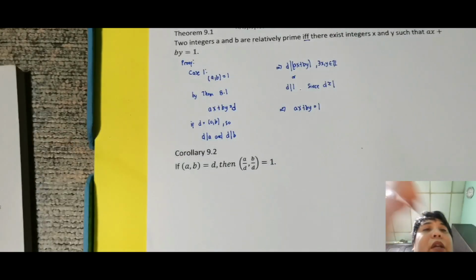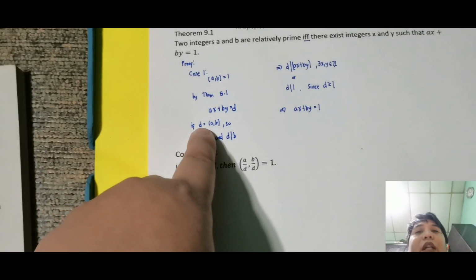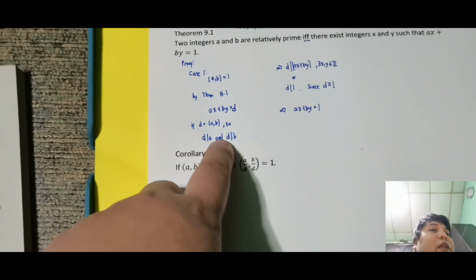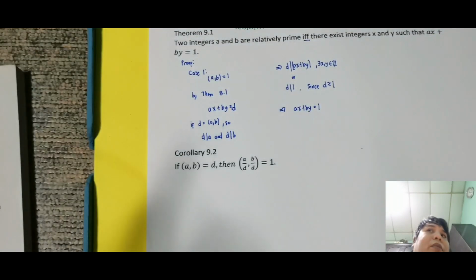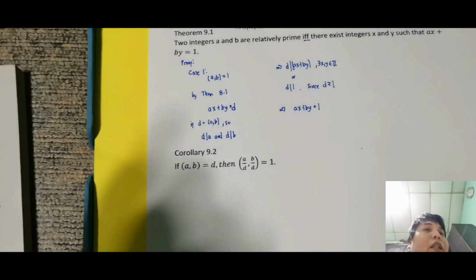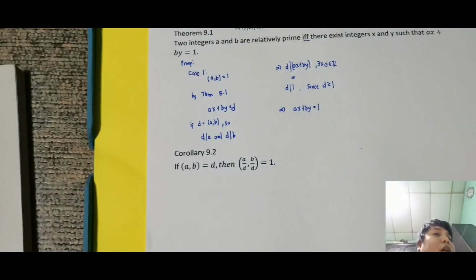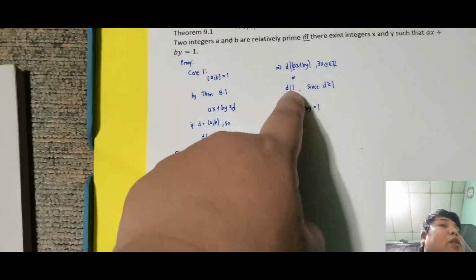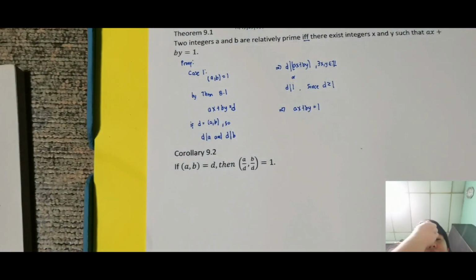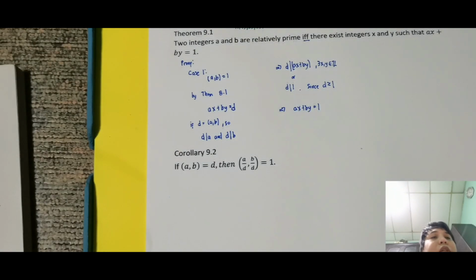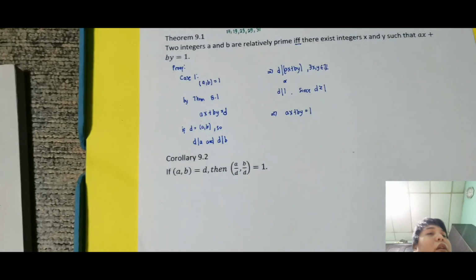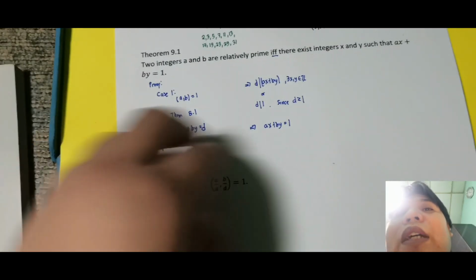So, I just showed part by part that if D is equal to (A, B), then D divides A and D divides B. Therefore, by our theorem on divisibility, if we add and multiply something by them and add again, it is still divisible by D. Since they are divisible, then or divisible by 1, because those are the two cases for the number. So this is a divisibility property. Since this is greater than 1, therefore ax plus by is equal to 1. So, by transitivity. Okay, so we're done with case 1.